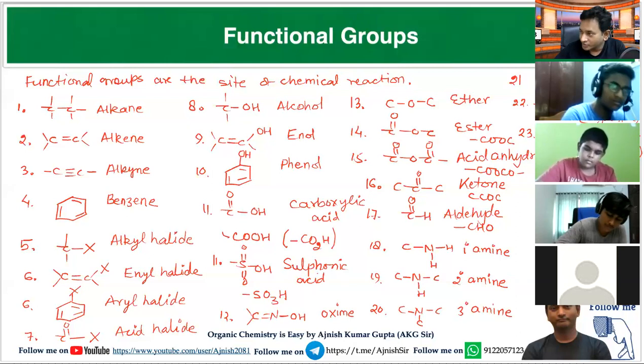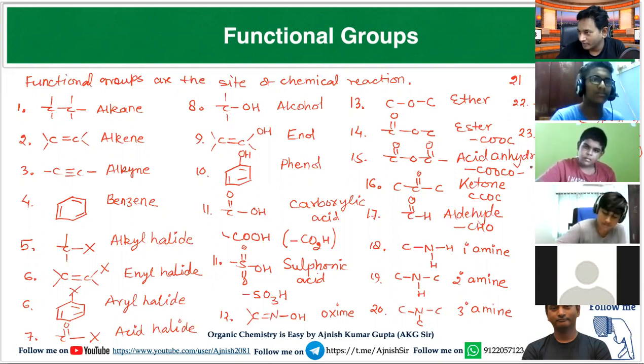Isocyanide. So here CN is called cyanide, and NC is called isocyanide. Difference is clear? Yes, sir. Very good. So look over this.